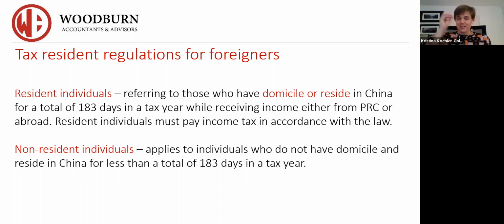So what does this all mean? It means that if you are in China for less than 183 days in a calendar year, you are a non-resident. If you are in China for more than 183 days, i.e. from 184 days, you will be considered a resident in China and be domiciled in China and therefore have to pay income tax in China.